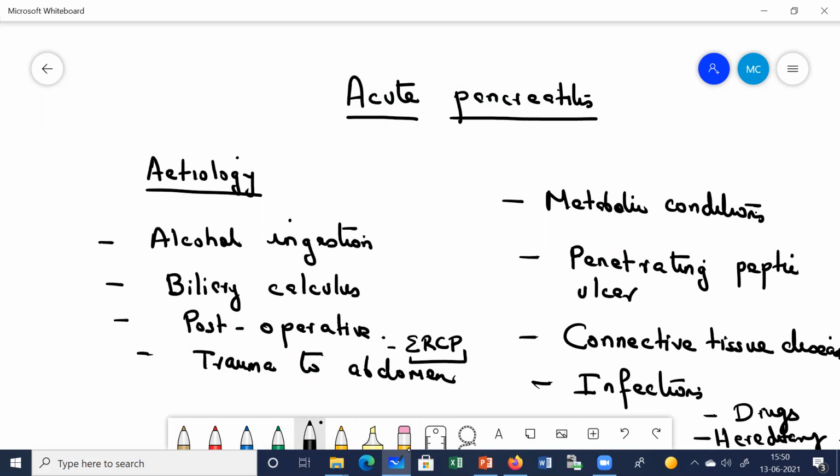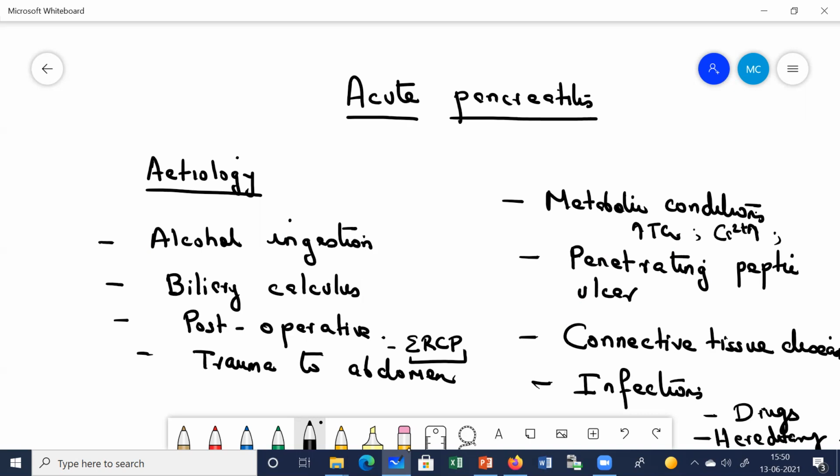If there is any trauma to the abdomen, or certain metabolic conditions, like renal failure, or just after renal transplantation. If the patient has an excess amount of triglycerides, that is very common. Or hypercalcemia, excess calcium, or acute fatty liver of pregnancy. In pregnancy, if the patient develops acute fatty liver, that can also cause acute pancreatitis, right? What else? It can be caused by penetrating peptic ulcer.